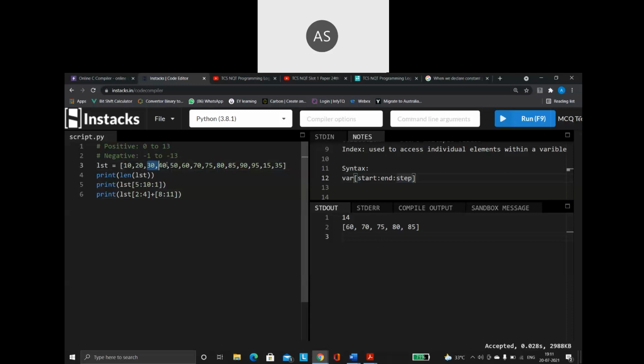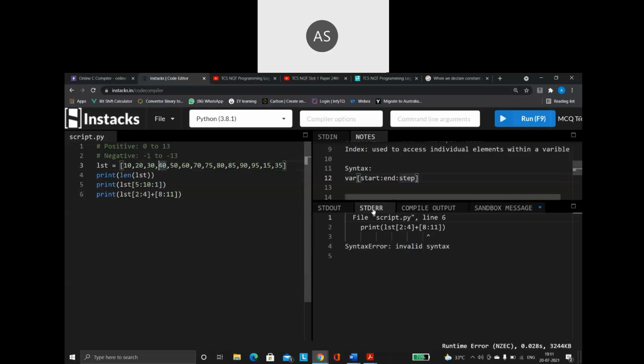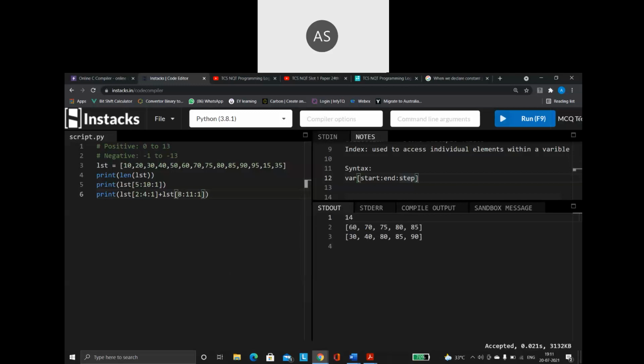So I take 30 and 40 first. Then 8 to 11. So index value 8. Sorry, I did not give the variable name. Go with step value 1. Okay, take it out. See what you're getting.